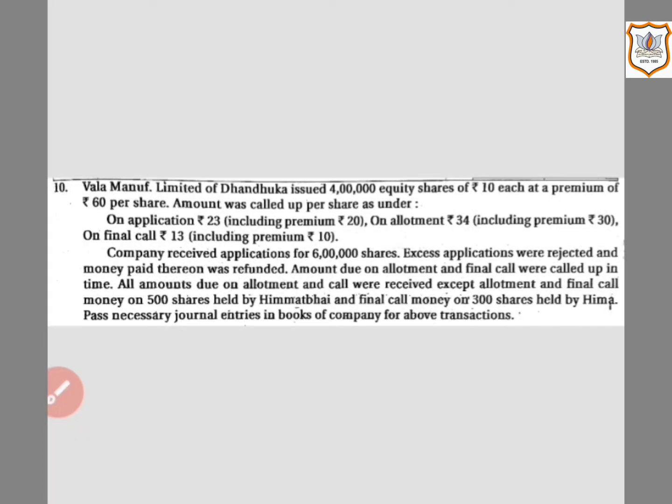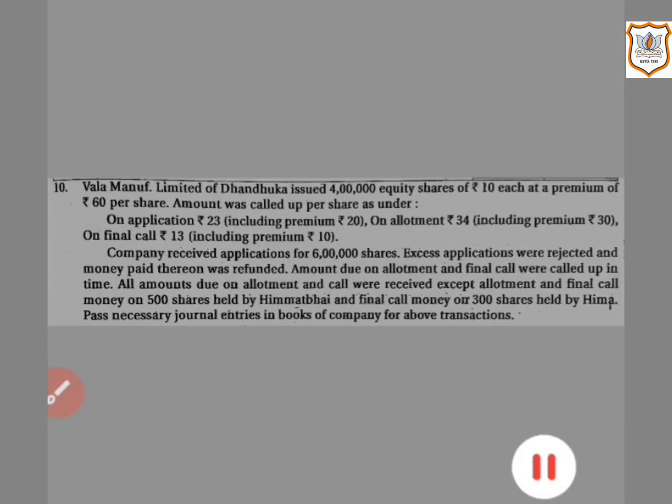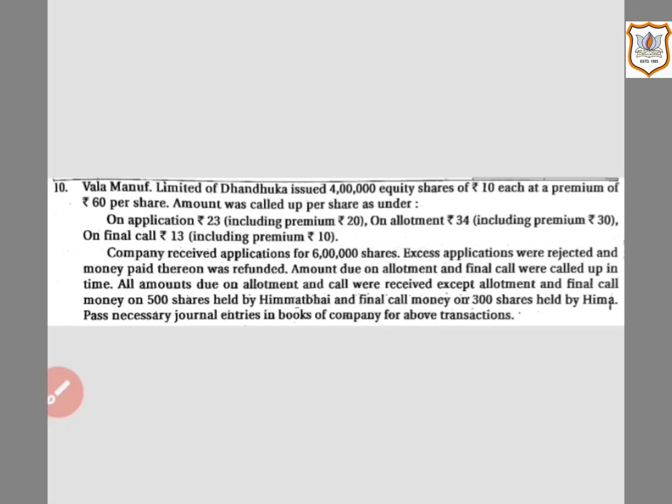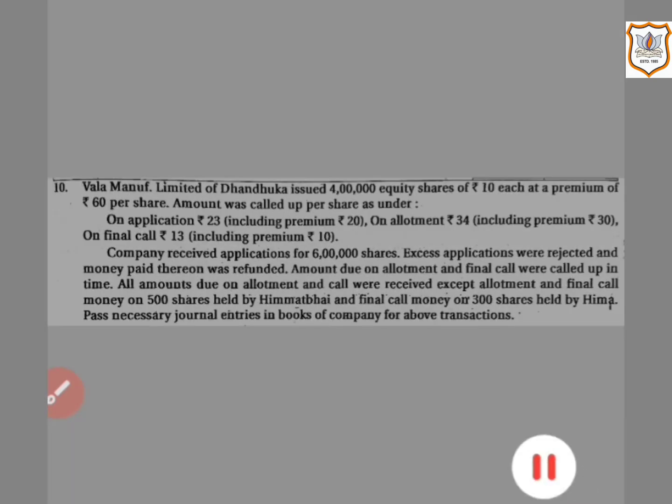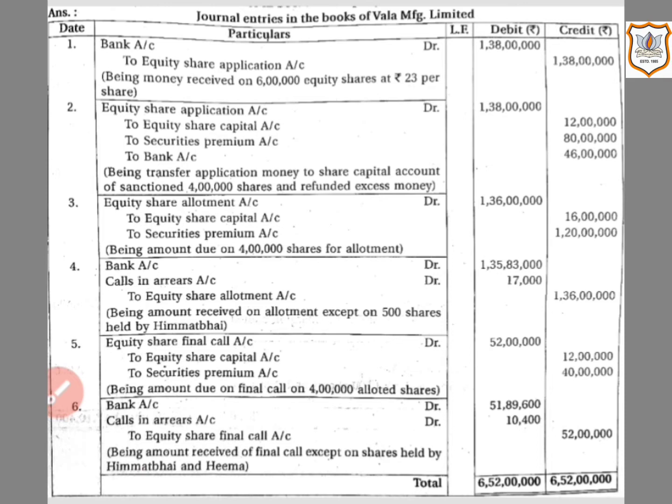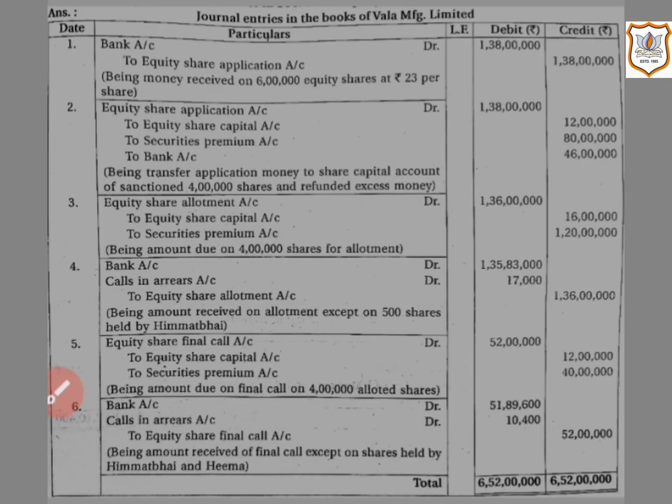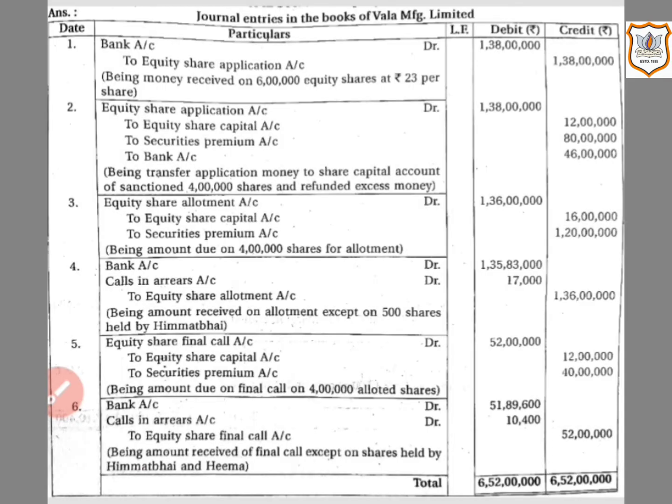Now let us see the first one, when amount of premium is payable with the application money. So here the journal entry passed on receipt of application money would be bank account debit and equity share application account credit by rupees 1 crore 38 lakh.